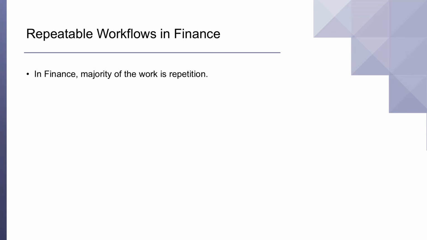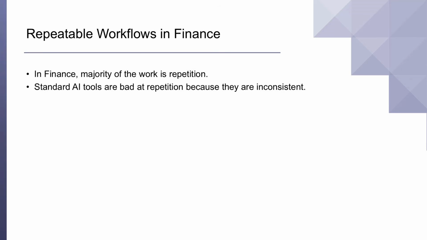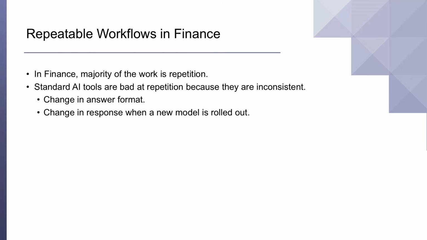80% of our work is repetition. We process the same types of invoices, review the same types of contracts, and answer the same questions from budget owners. Standard AI tools like the basic ChatGPT are bad at repetition because they are inconsistent. One day, they give you a long answer, the next day, a short one. The response changes entirely when a new model is rolled out.